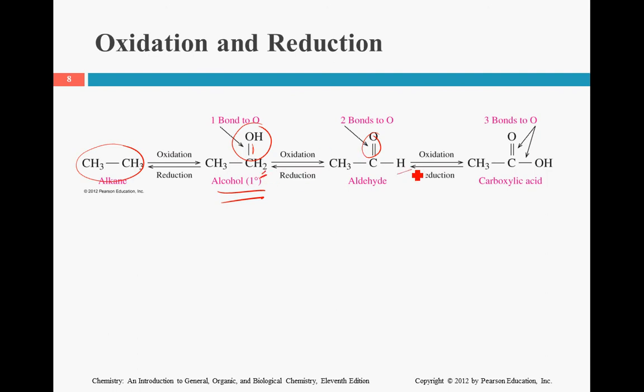This is H2, this is H1. There's an H here, there's no H here. So we removed hydrogen and increased oxygen. Do it again and we have an OH group. We increase the number of bonds to oxygen again. When we go backwards, we reduce the number of oxygen bonds. So it went from an OH to a regular H.